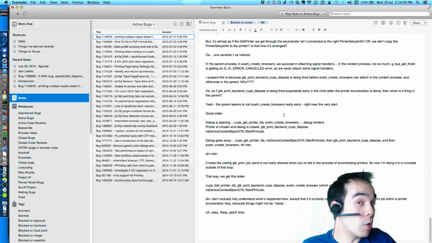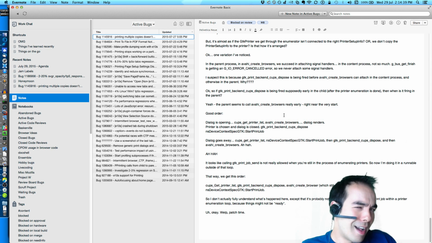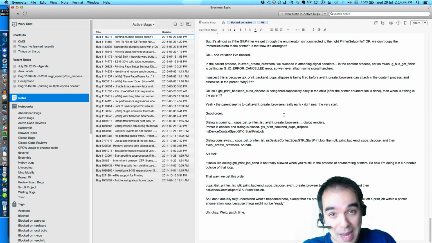It seems like, and this blows my mind, anytime you start a print job, at least on Linux with the CUPS backend, CUPS will ask the printer driver whether or not the printer can do copies. And until it gets an answer, it assumes that it can't, and it can only do a single copy. And that is crazy, because what kind of printer cannot do copies? If you can do it once, I would assume you can do it multiple times, unless it's like a burner printer, where it's one copy only, and then it explodes. So I don't know why CUPS asks whether or not the printer can do copies, but it does. It asks for its capabilities, like, can you do copies?